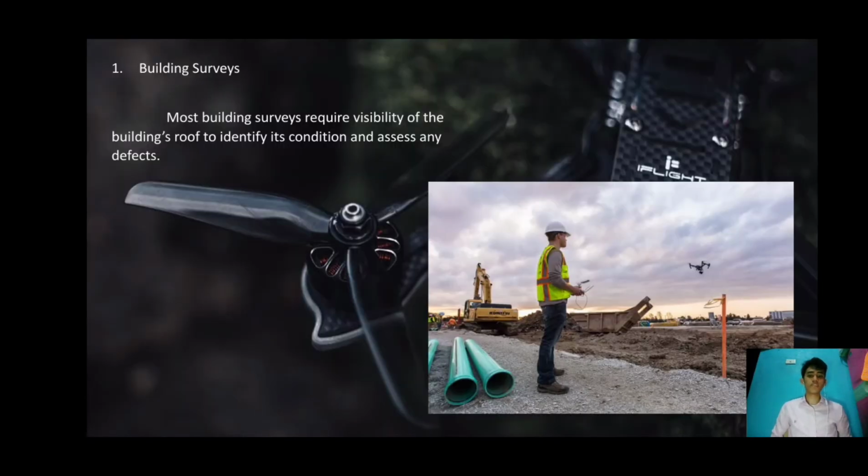First is the building survey. Most building surveys require visibility of the building roof to identify its condition and assess any defects. In most instances, getting access to a roof can be tricky and often involves the erection of a scaffold, or the use of a cherry picker or ladder, which are both time-consuming and costly. Using a small drone to perform the survey can save time and money, and reduce the health and safety risks involved with surveying a roof and assessing tricky or hard-to-reach areas.